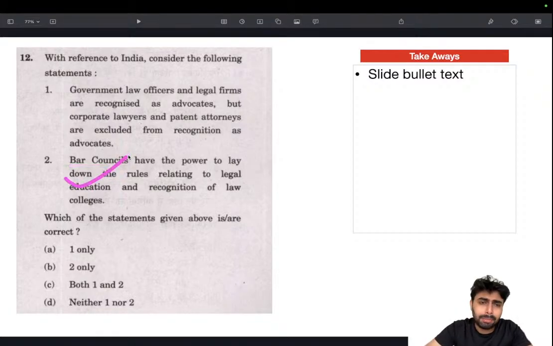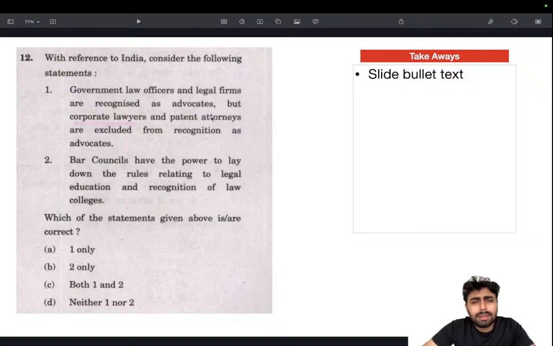This is right. I know it factually. There is no logic to it. This is factual only. And in this question, I don't really have any knowledge or fact. So government law officers and legal firms are recognized as advocates, but corporate lawyers and patent attorneys, why are corporate lawyers not mentioned as advocates? That's one doubt I had.